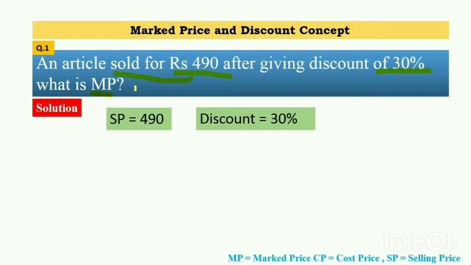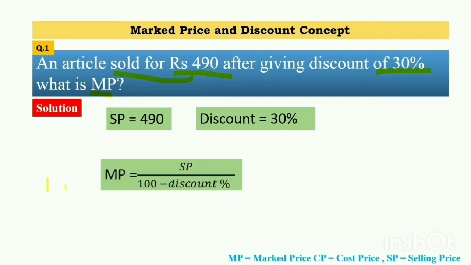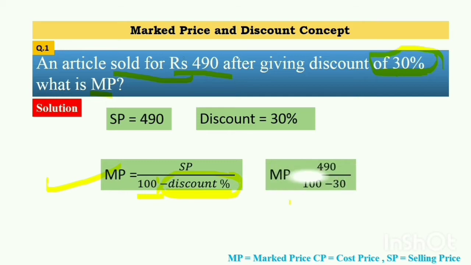So we have written the given values. Now we have to simply apply the formula. What is the formula? MP is equal to SP upon 100 minus discount percentage. Please pay attention. Here I have written discount percentage. It is also 100% minus discount percent. Then only the calculation can be done, because in the question 30% is specified. So we simply put the values of SP and discount. MP, that is market price, is equal to 490 upon 100 minus 30. What is this? 30%.